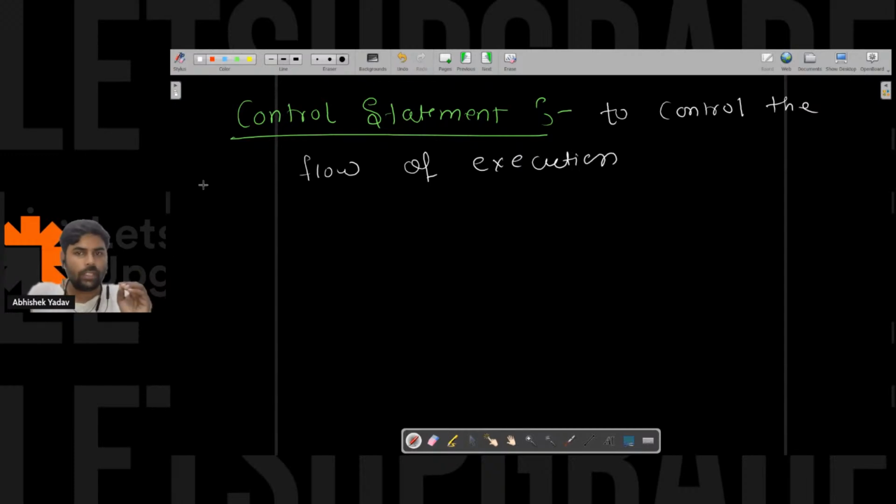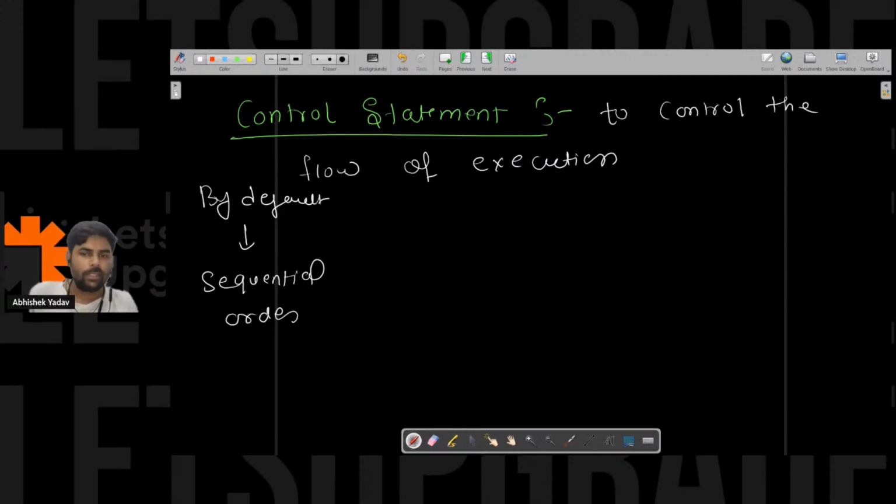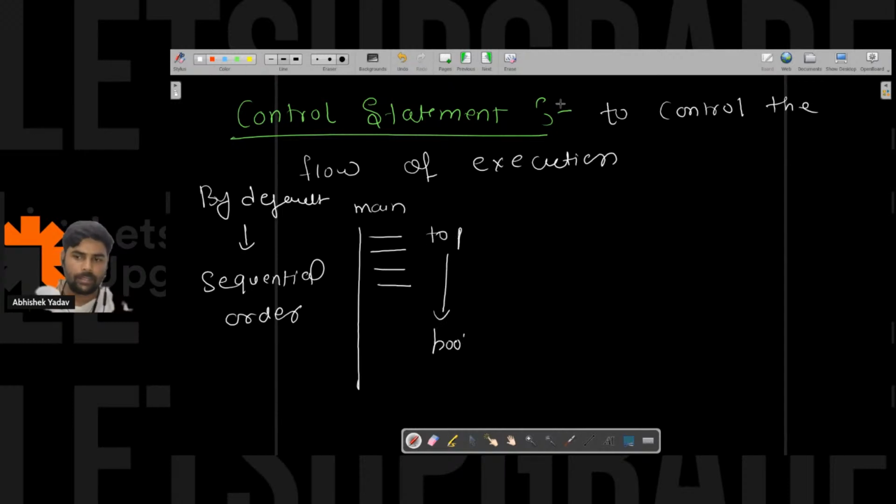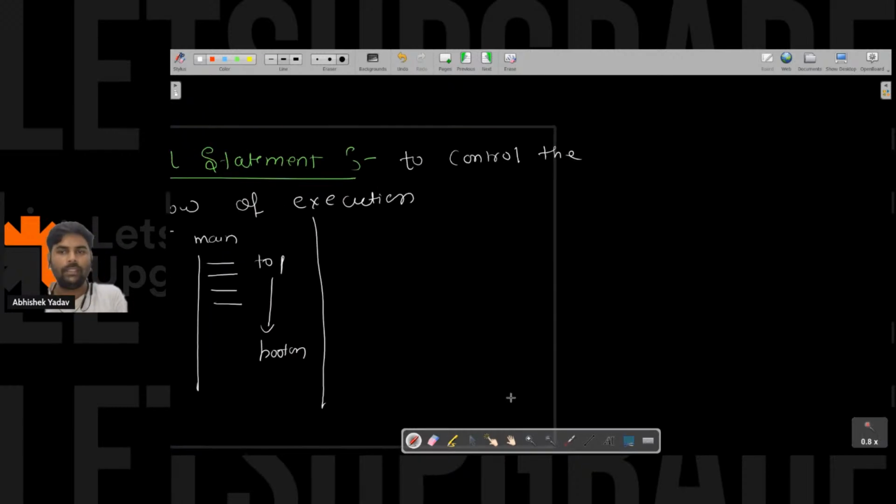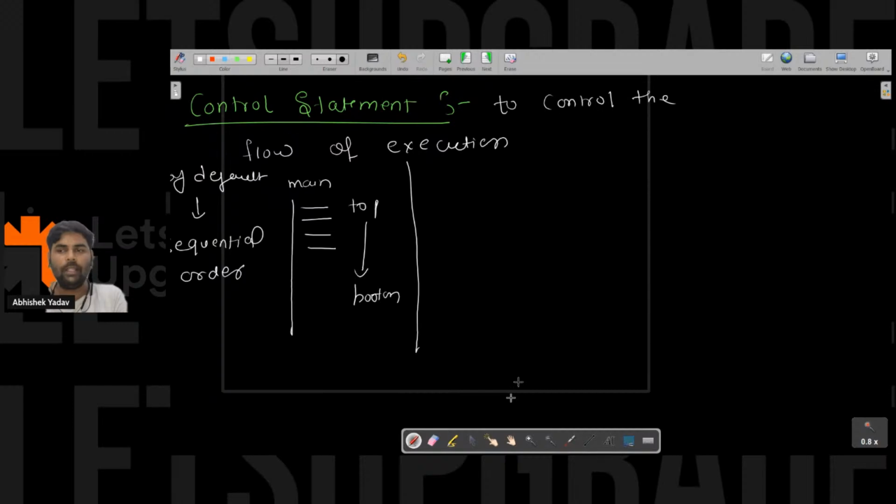The need is what? By default, in Java, in C++, in C, the execution happens in a sequential order. Sequential order means it will start from the main function, and from the main function it will execute line by line, from top to bottom in the sequence, right? But there will be a lot of different scenarios when you are solving a problem statement.